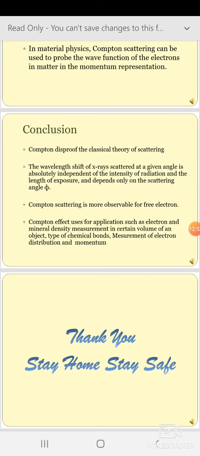Compton scattering is more observable for free electrons, as I mentioned that the target material must have lots of free electrons, that is loosely bound electrons, and that's why we have to use such target material to explain the Compton effect. The Compton effect is used for applications such as electron and mineral density measurement in a certain volume of an object, type of chemical bonds, and measurements of electron distribution and momentum.